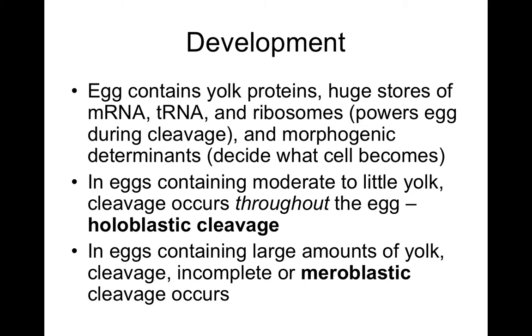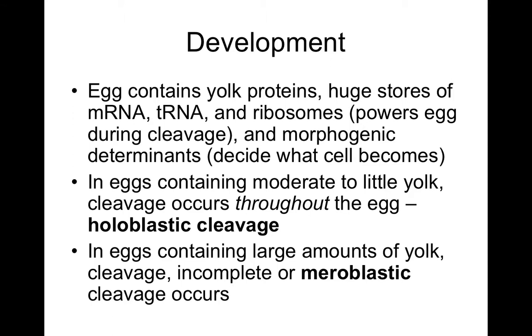Egg yolk contains proteins and huge stores of messenger and transfer RNA and ribosomes. This powers the egg during the cleavage process, that rapid division, and morphogenic determinants decide what the cell becomes.